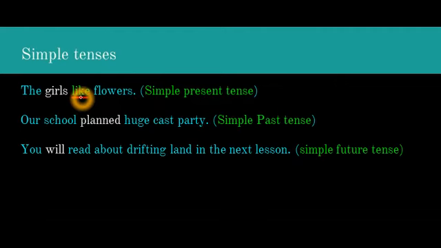A verb in the present tense tells about an action that is happening now. Be careful, it must agree with its subject. If the subject is singular, the verb must be singular. And if the subject is plural, the verb must be plural. So in this sentence, girls, the subject, is plural. Therefore, like is plural too.